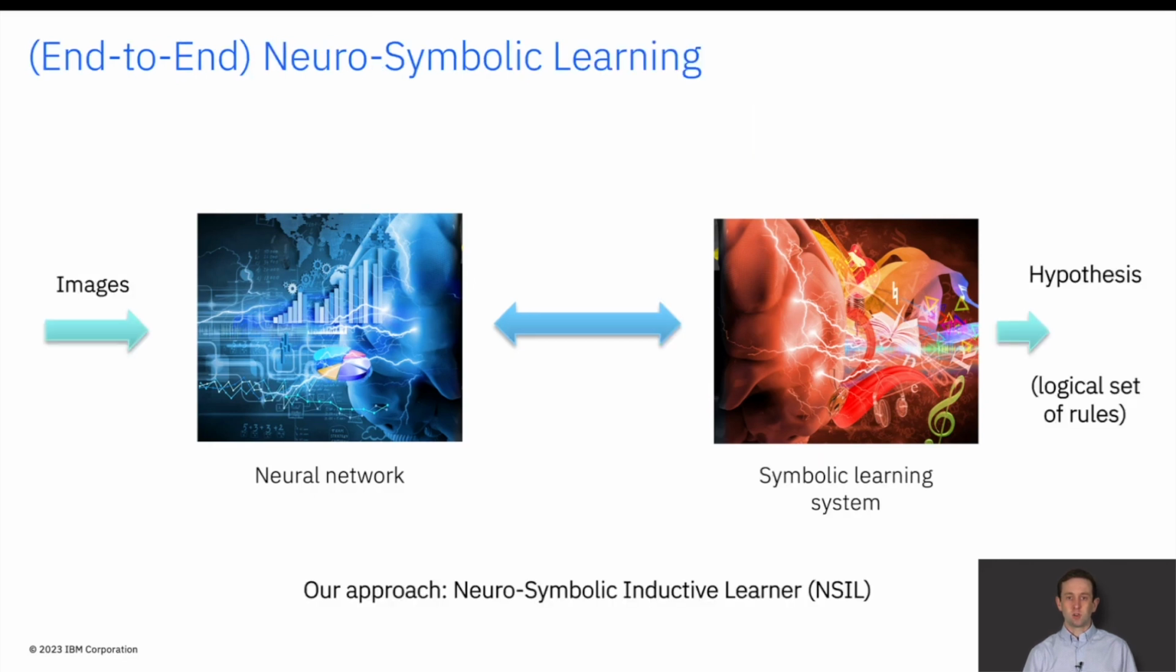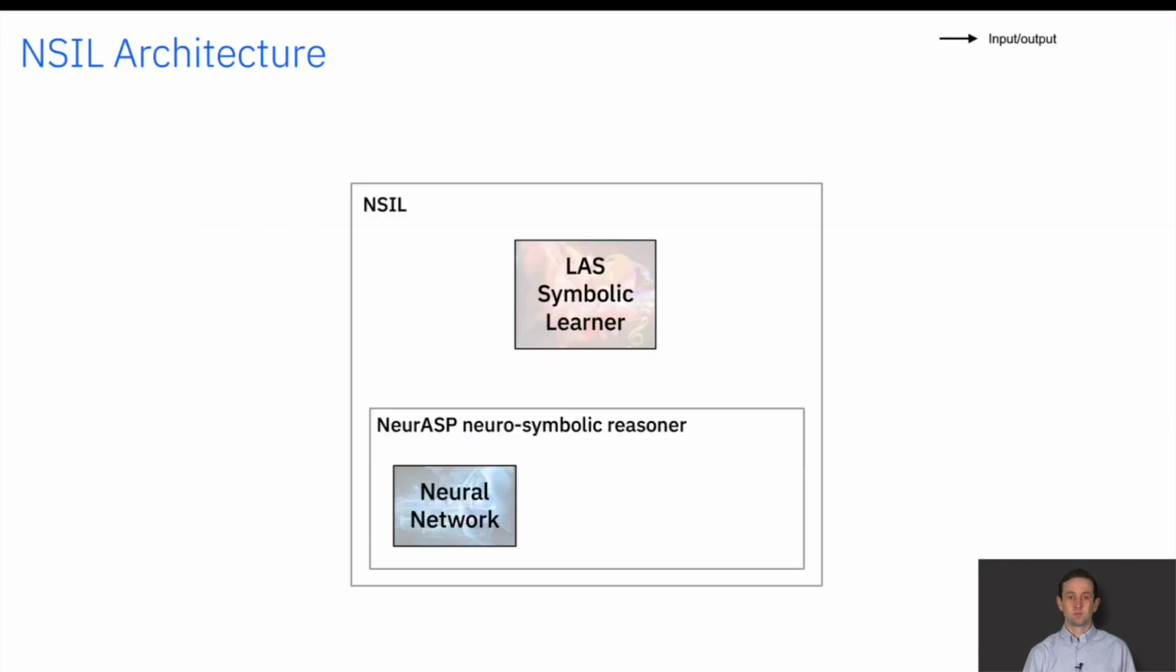Therefore, we replace the logic component with a symbolic learner to enable end-to-end neuro-symbolic learning. The goal is to train both systems simultaneously, which is challenging because the symbolic learner is not differentiable. Our approach, Neuro-Symbolic Inductive Learner, or NSIL for short, achieves this in an iterative fashion.